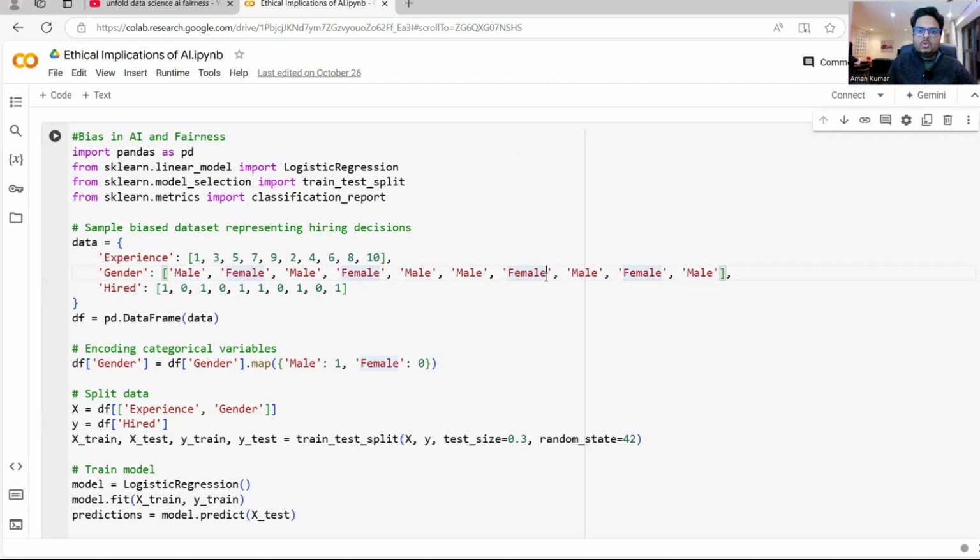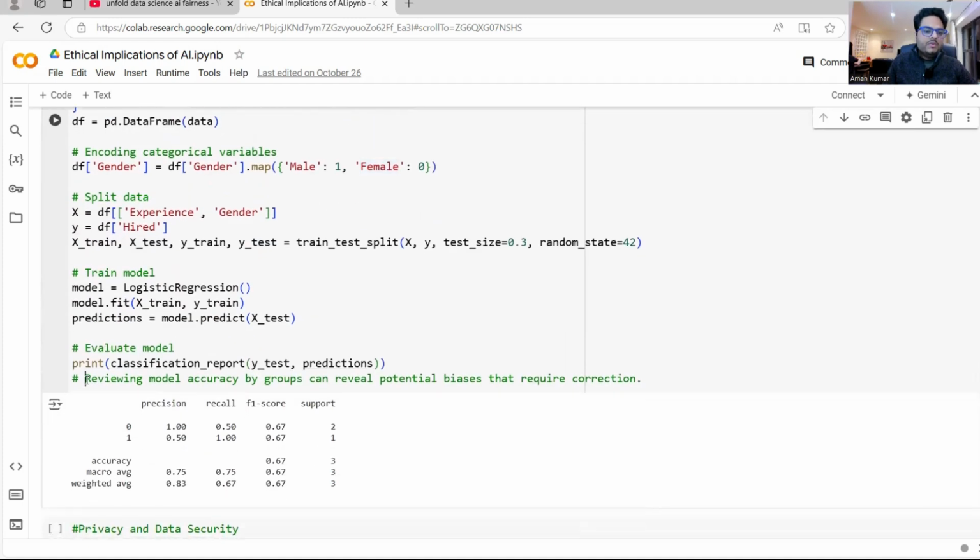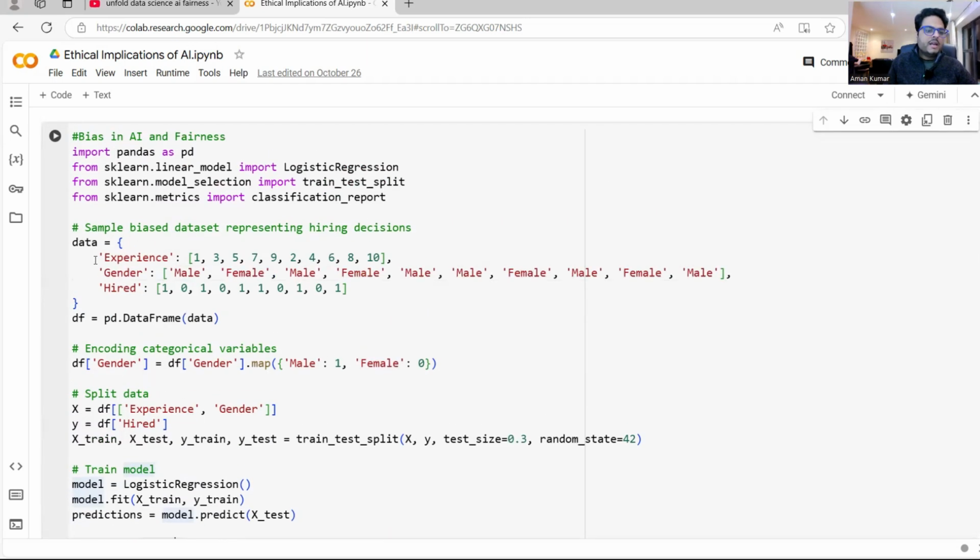And what can you do to overcome this situation? As I have written in one line here, reviewing model accuracy by groups can reveal potential biases that require correction. So if you look at all the groups, in this case male and female, then you will be able to understand where the bias is and you can make some corrections. For example, here I can add more data and get things working in the right direction. This is one example of ethical considerations, ethical implications in AI.